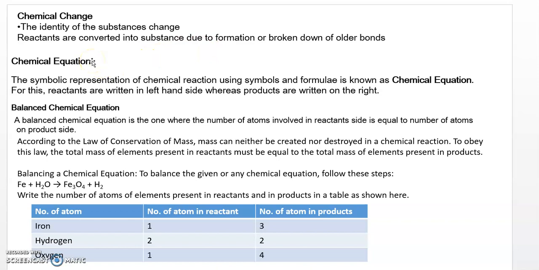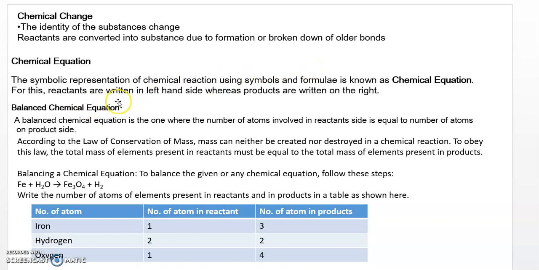Now, how to represent the chemical equation? The symbolic representation of a chemical reaction using symbols and formulas is known as a chemical equation. We can't write the chemical equation in words. Suppose it is given as iron reacted with water. We can't write in words iron plus water because it becomes a tedious way. So a chemical equation is represented using symbols and formulas.